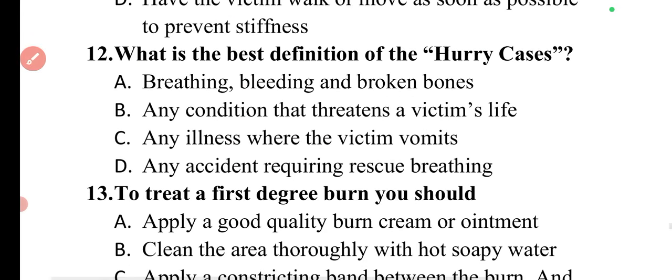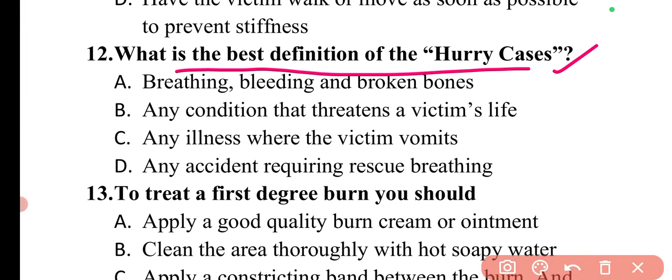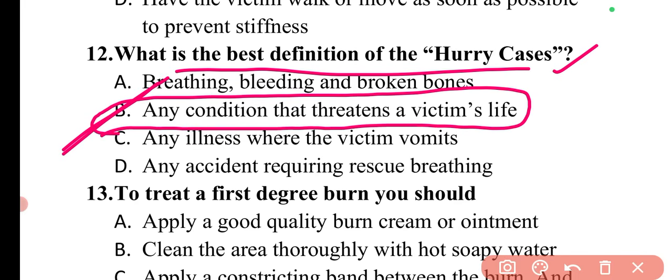Next question is, what is the best definition of hurry cases? Hurry cases are any condition that threatens the victim's life, in which emergency actions are needed. For example, if a person met with an accident on the road and is bleeding, those conditions are known as hurry cases. We need emergency ambulances so that the person will reach the hospital in time, and first aid should be given at the time of the accident itself.